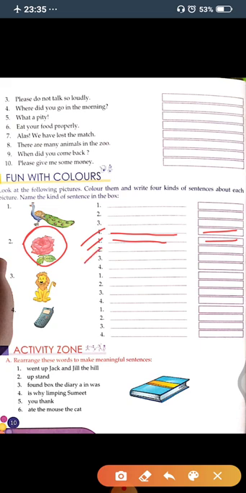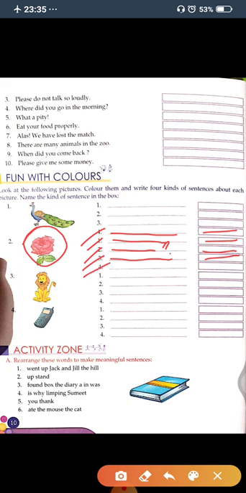Now in second you will write, is this your rose? And at last you will put a question mark. So this is a question sentence, so you will write here question sentence. Now in third you will write, wow, how beautiful! And after wow you will put an exclamation mark. So this is an exclamatory sentence.